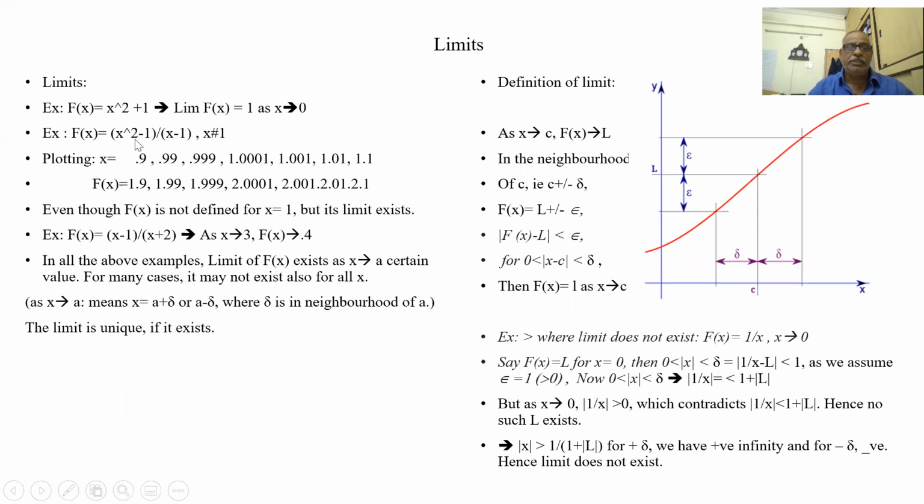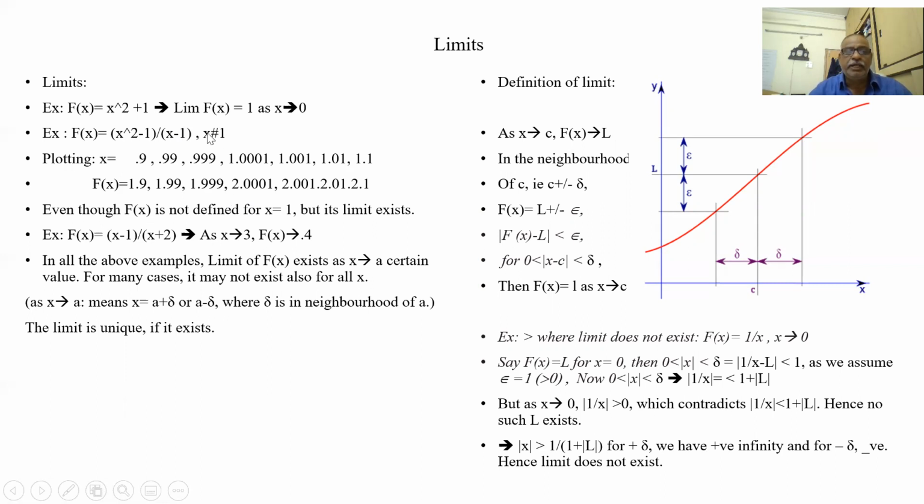Let us see another equation: x square minus 1 by x minus 1. If I put x equal to 1, we get 0 by 0, which is not defined. But in place of that, I put neighborhood values of x not equal to 1: 0.9, 0.99, 0.999. I put neighborhood values in f of x. If I put values from the positive side, 1.001, 1.0101. So as x tends to 1, the value tends to 2.